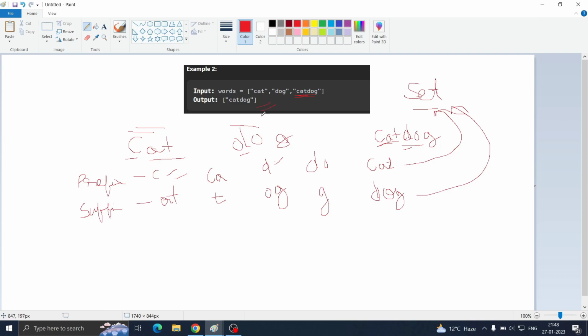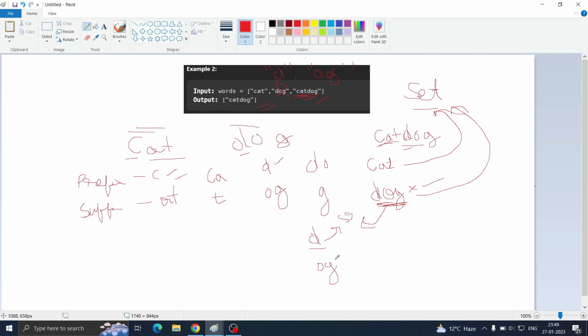But let's say there is another condition where you do not have dog here. You have D and you have OG separately, and then you have this word catdog. In that case, this suffix will not be in the set. So is the answer wrong? No. It is still the concatenation of the rest of the strings. So what we will do is pass this suffix again to our function. We will pass it to the isConcatenation function, which will check whether it is present in the set or not. And we will pass this word dog into it. And now this dog will be divided into D and OG, and we will check whether they are in the set.